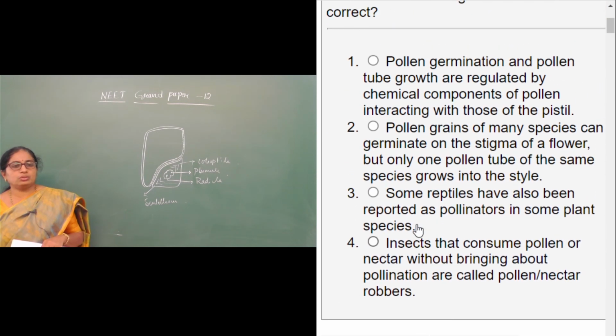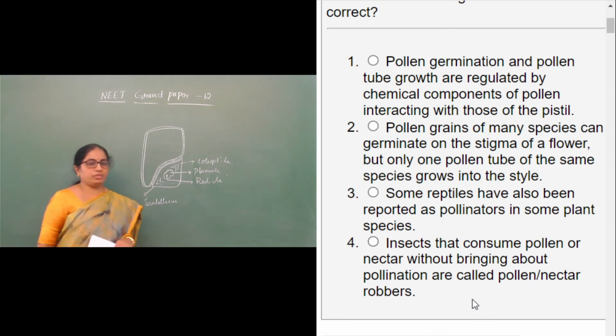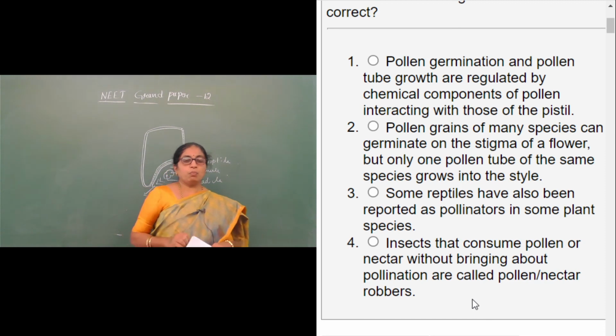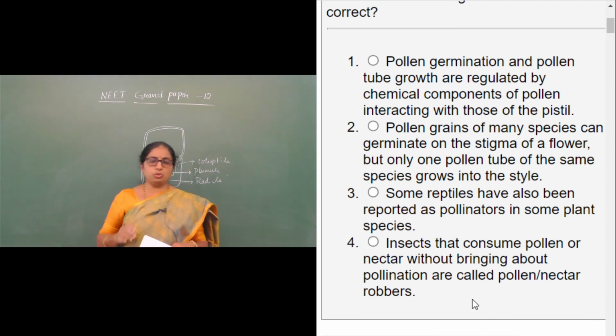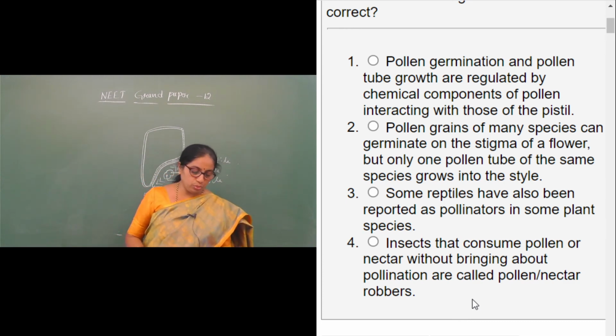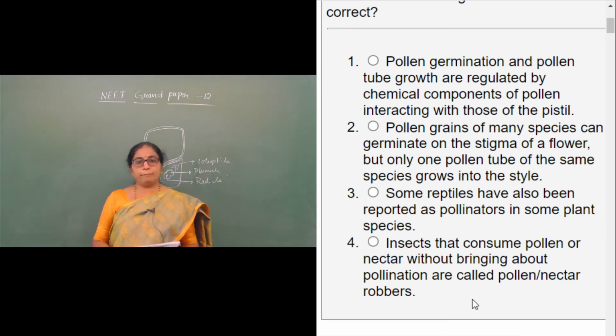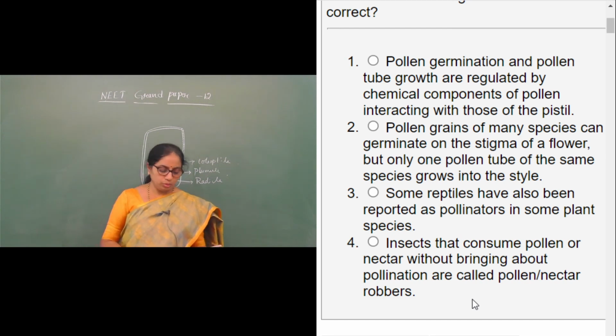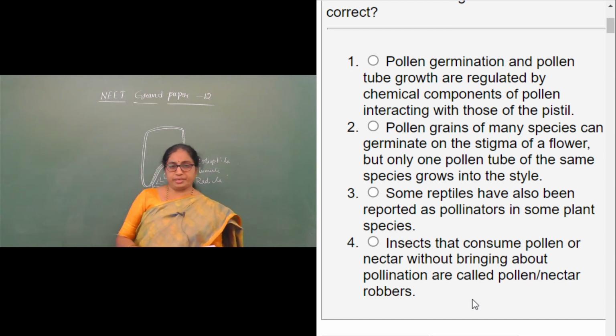So, the wrong statement we need to fetch out. The first one: pollen germination and pollen tube growth are regulated by chemical components of pollen interacting with those of the pistil. So we need to fetch out the not correct one.